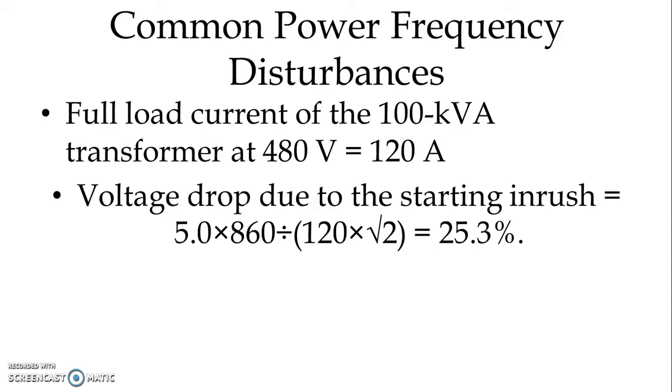high voltage drop. This type of voltage sag can affect all other equipment connected to the similar power lines. And we have not yet considered the impedance of the power lines or the utility transformer. Otherwise the voltage sag can be more.